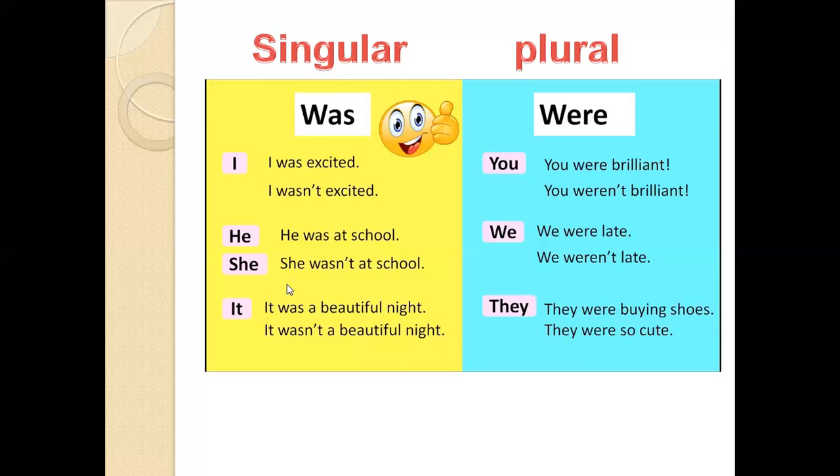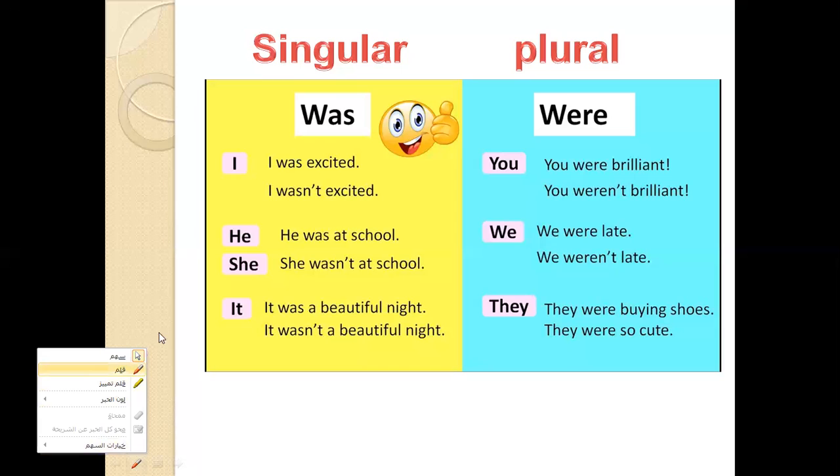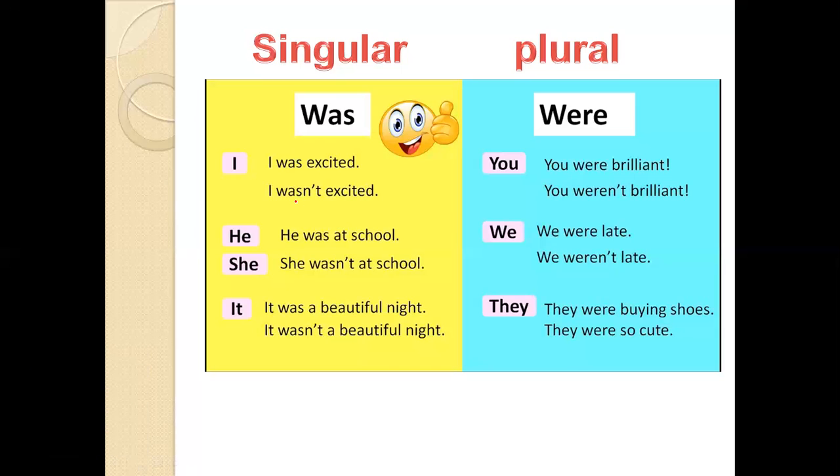And we have also a negative form. We have a negative form, was and were with not. We have was plus not. To make a negative form, we have wasn't.